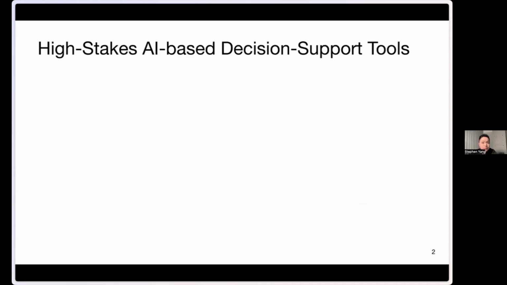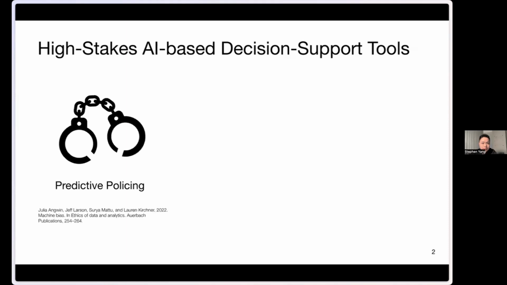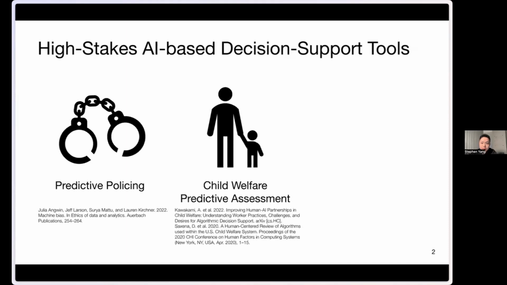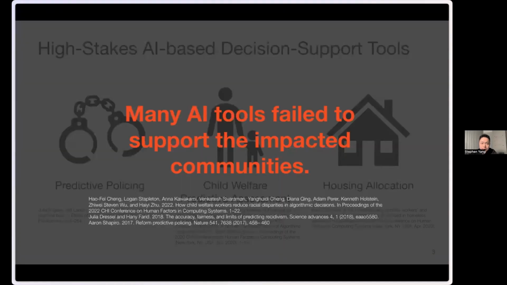First, to provide some background, AI-based decision support tools have been used in many high-stakes contexts, such as predictive policing, child welfare predictive assessment, as well as housing allocation. However, many AI tools have failed to support their targeted communities. Over the years, there have been a lot of national debates and public outcry over bias and harmful outcomes caused by these tools. These harmful outcomes are often a direct result of limitations or failures inherent to those AI systems.